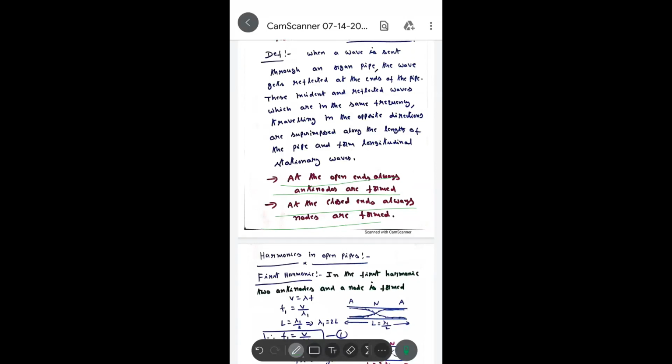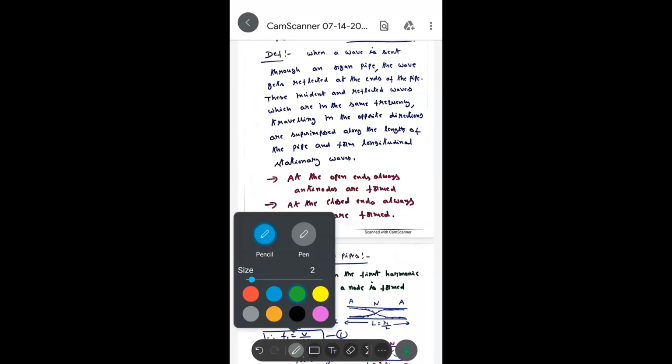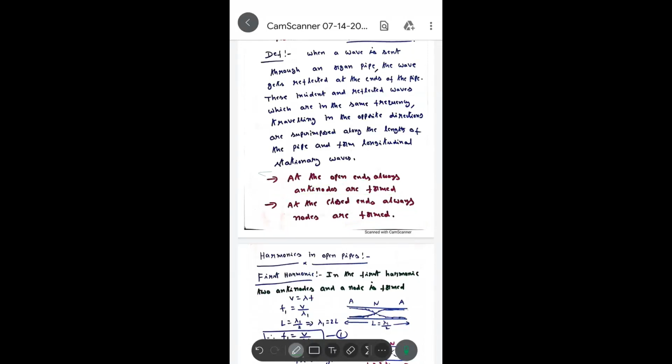amplitude. I have some animation to show you later, but before that, I will draw here. Let's take this as a medium. These are certain points which have a minimum amplitude.